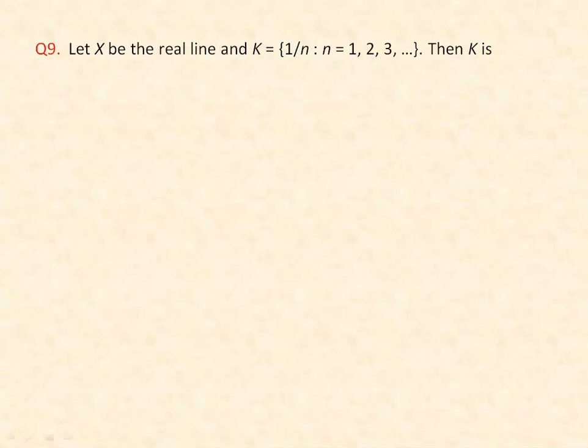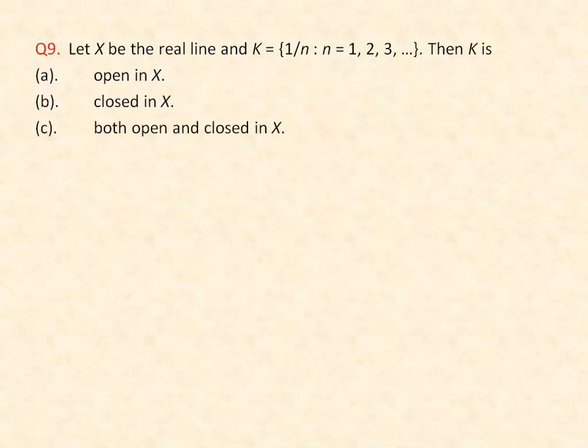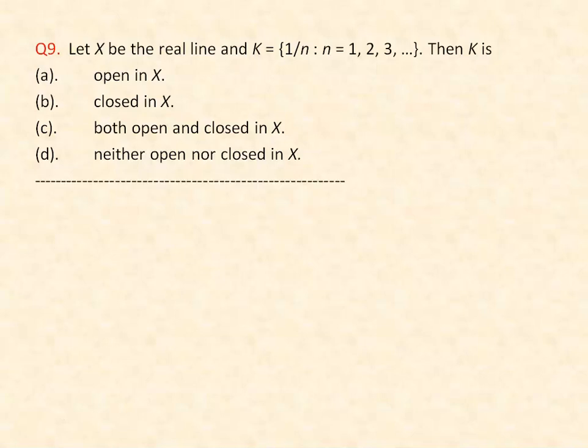Now the next question is, let X be the real line and K equal to {1/n}, where n is 1, 2, 3 and so on. Then K is: the first option is open in X, second option is closed in X, third option is both open and closed in X, and the fourth option is neither open nor closed in X. Clearly here K is {1/n} and X is the real line with usual topology. So K is not open in X. So A is not the right choice.